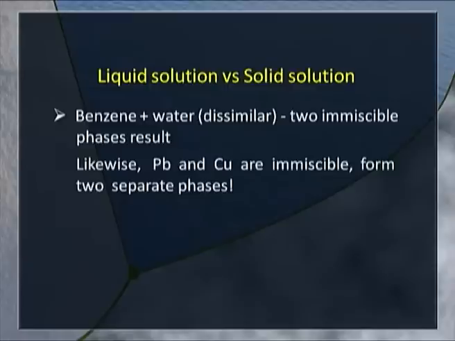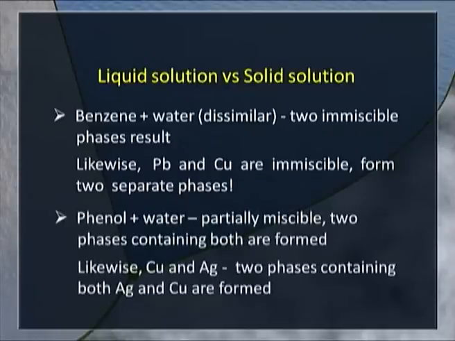We know that benzene and water are dissimilar liquids. They are immiscible, and if we try to mix them together, they separate into two phases. Likewise, lead and copper are immiscible. They form two separate phases. Phenol and water are partially miscible. Both are polar, but miscibility doesn't extend to complete miscibility.